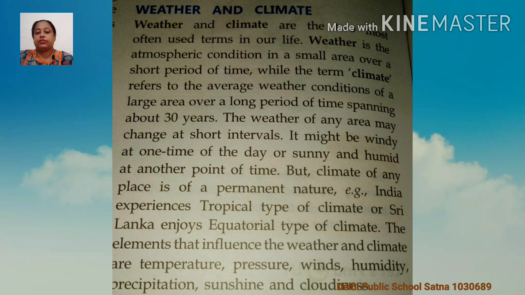Children, weather may change at short intervals. It might be windy at one time of the day, or sunny and humid at another point of time. Means weather can change within an hour, within a minute. Suppose right now it's sunny and after some time it will be cloudy. Nowadays sometimes it starts raining and after a few minutes it's sunny, and after that we start feeling humid. So these are all examples of the weather, children.